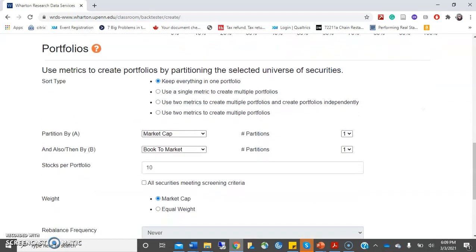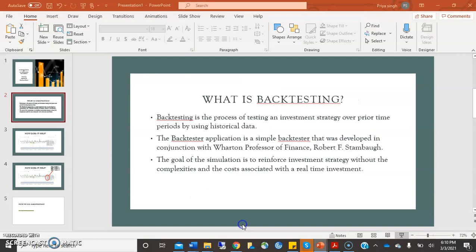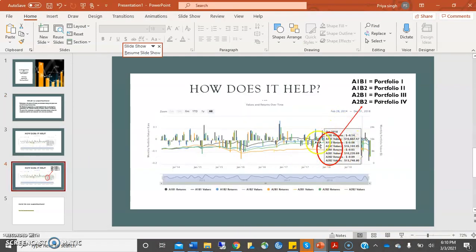The next step is to define your portfolios. By default, Backtester will create a single portfolio according to the criteria you have selected. However, you can also create multiple portfolios by dividing the securities into different partitions based on the value of one or two metrics that you have defined. If you recall in the PowerPoint, we saw this A1, B1, right? These are the different portfolios they have created. A1 is one partition, B1 is another partition, and A1, B2 are different partitions.